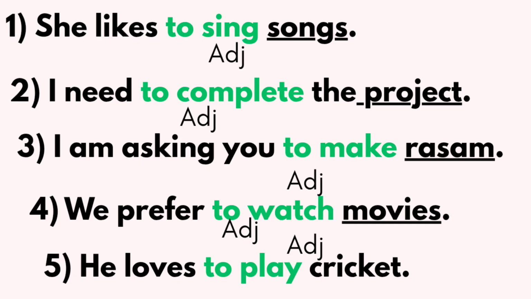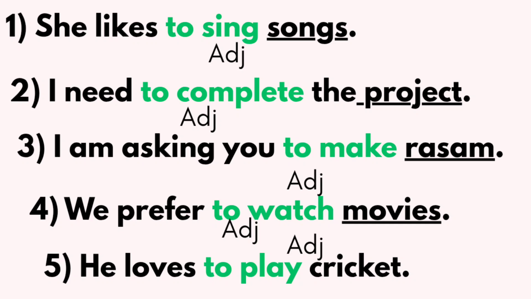She likes to sing songs. Here, songs means plural countable noun, and to sing songs. So generally adjectives are used before nouns. Here to sing is an adjective and it describes songs, because adjectives are used before nouns. Again I'm repeating several times, right? I need to complete the project. Here project means a singular countable noun, a project or two projects. So project is the noun and to complete acts as an adjective.